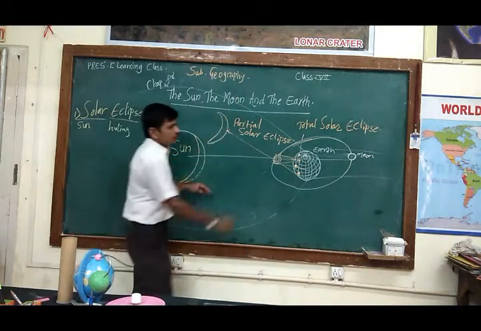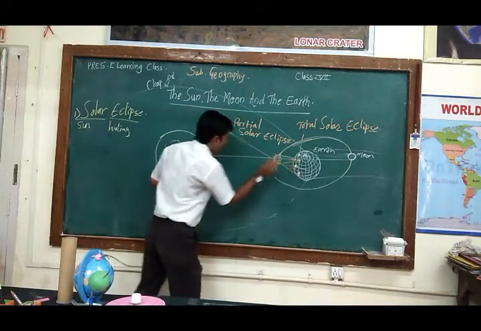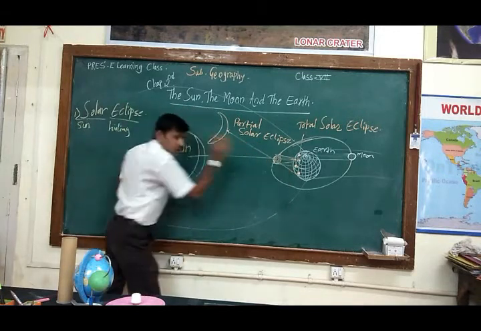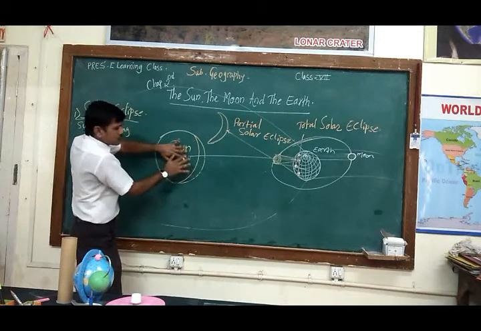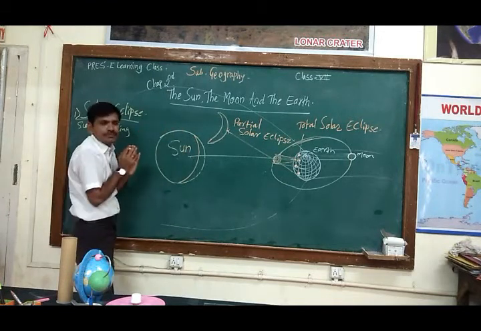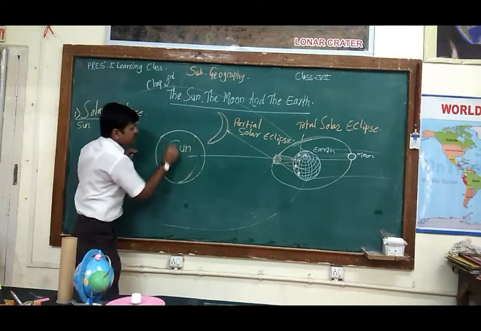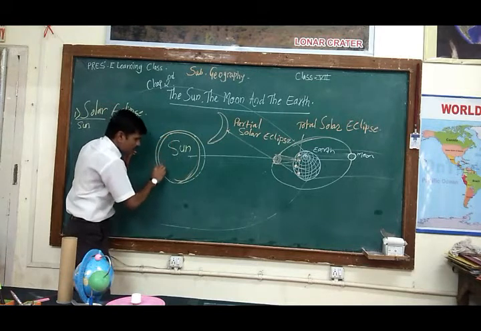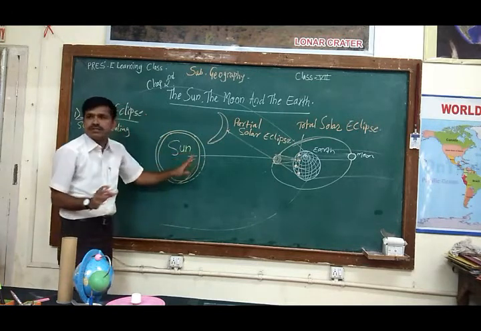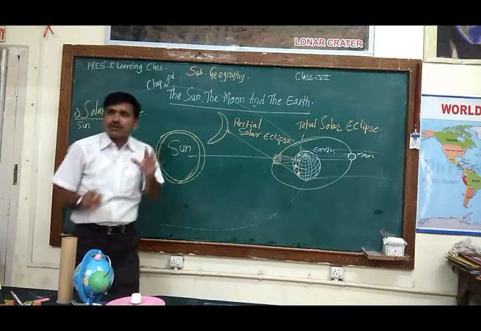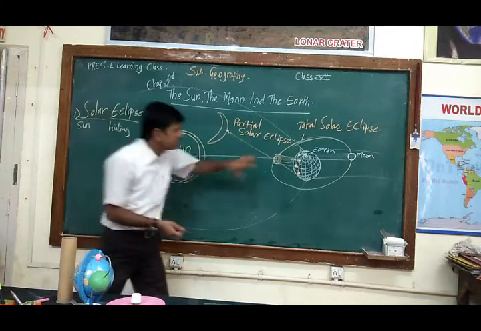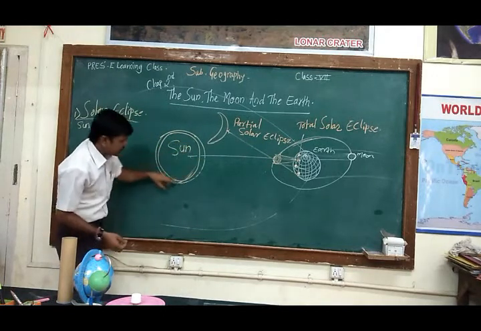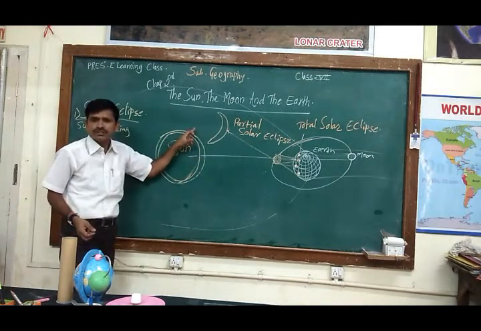Suppose you are living here, and the moon is totally covering the sun from where we are observing, and it forms a ring like this. Only the outer portion of the sun is visible. We realize that the entire moon is fitted in front of the sun, and only the outer part of the sun is visible.